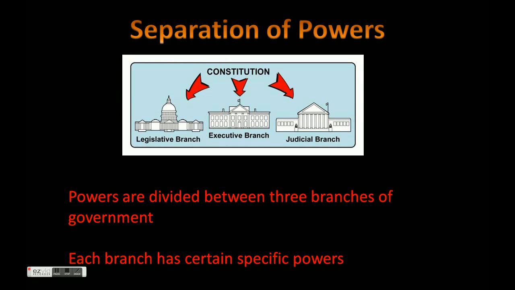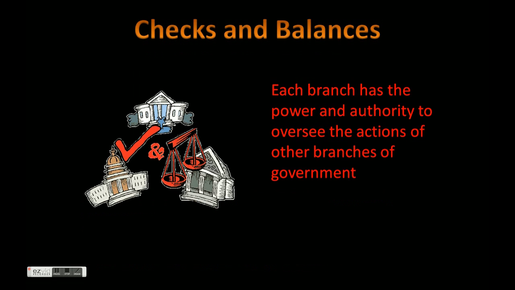So, as we briefly talked about, you have separation of powers. You have the legislative branch, the executive branch, and the judicial branch. Powers are divided between these 3 branches of government, and each branch has a specific power. Only the legislative branch can make laws. Only the executive branch enforces the laws, and the judicial branch is the only branch of the government that's able to interpret the laws. Again, separating the specific powers to prevent the abuse of powers from giving all those powers to one single branch.